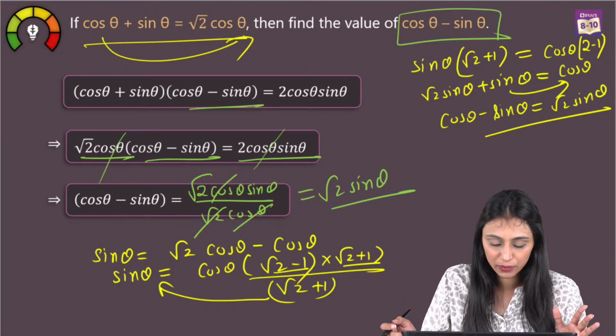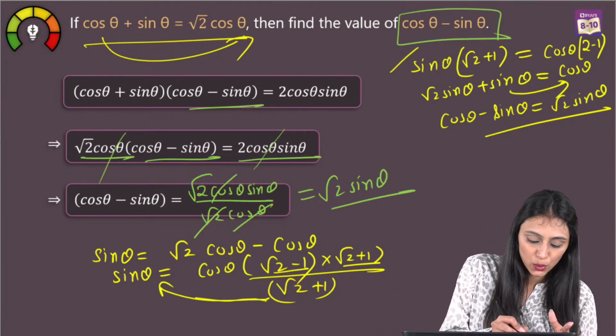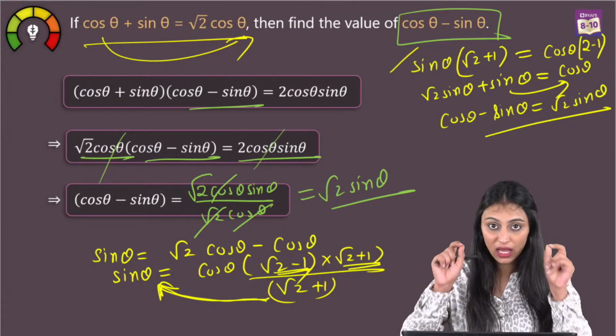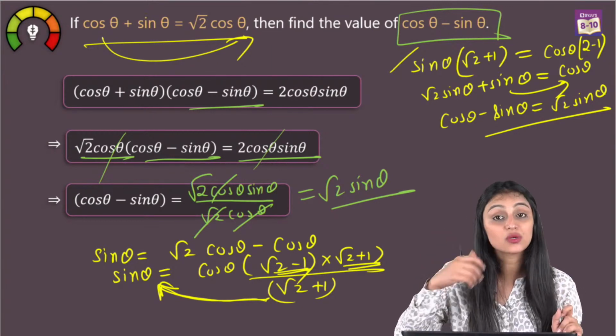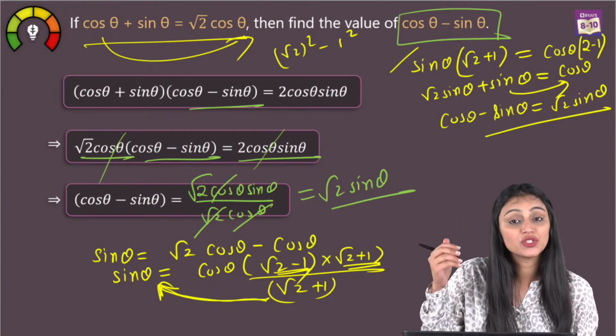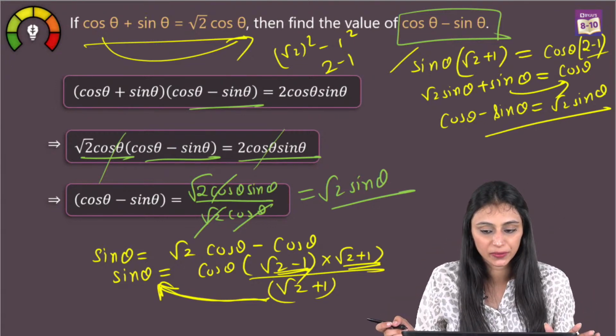Vishwajit, the third step you are asking about. Third step as in this one. So I take this root 2 plus 1 to the other side, and here it's a minus b, a plus b. A are same, b are same, right? A square minus b square, that means root 2 square minus 1 square, which is going to be 2 minus 1, that's 1. That's why I've written 2 minus 1 over here.